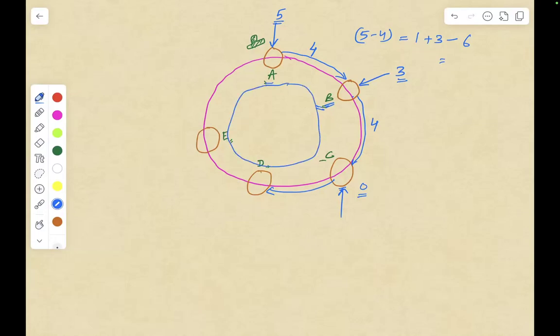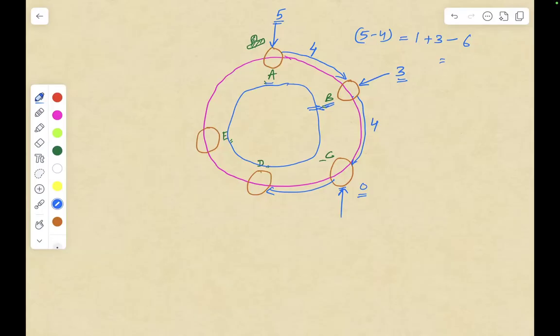Basically, you start from any station, you have to reach the same station, and you need to tell the index of that station from which you will start your journey and be able to complete the complete circular route. Okay, and if it is not possible to complete, then you need to return -1.